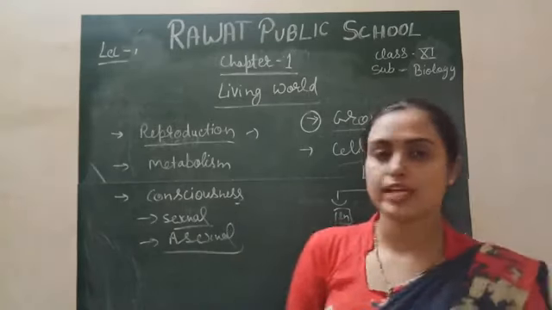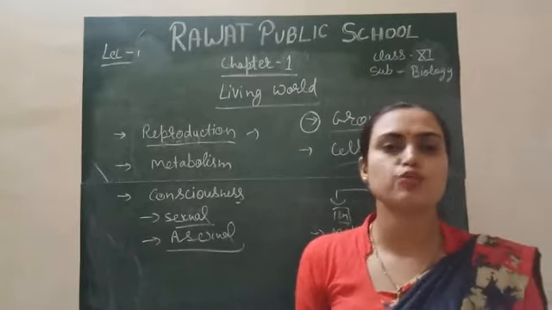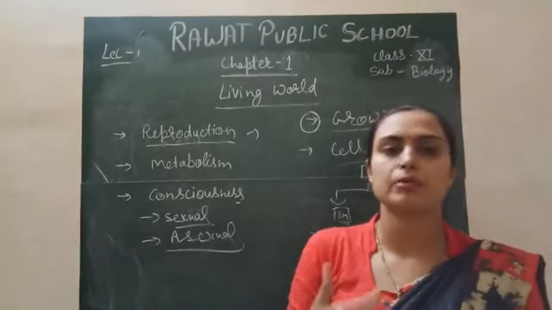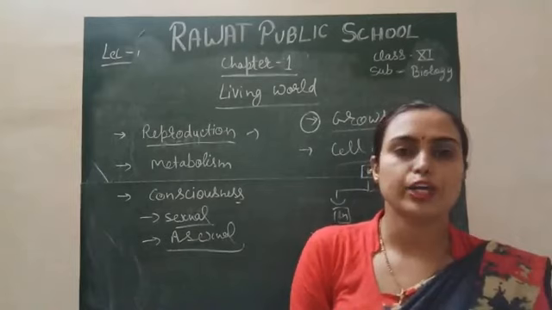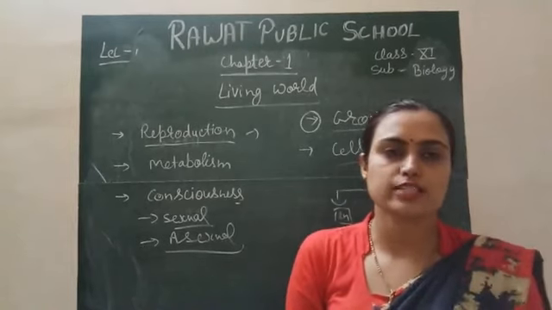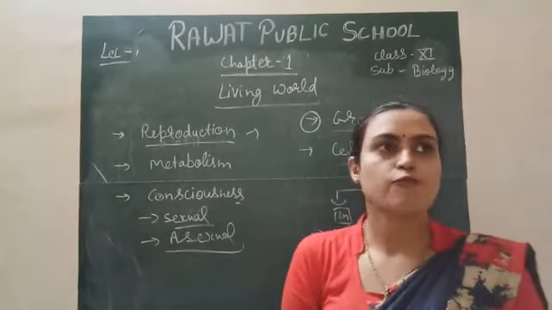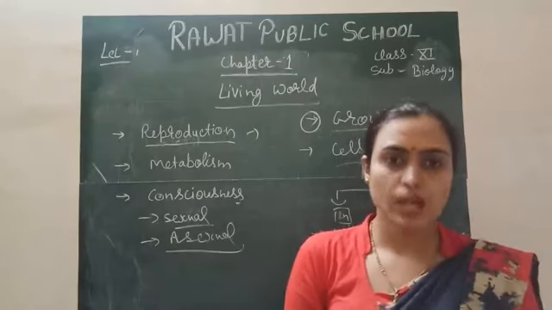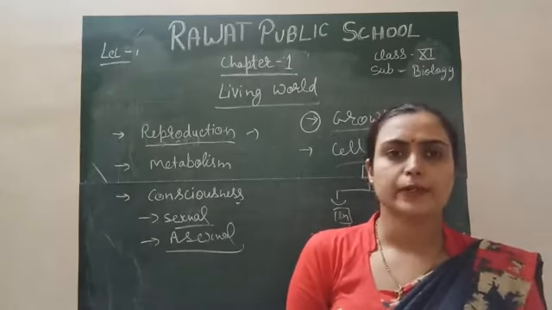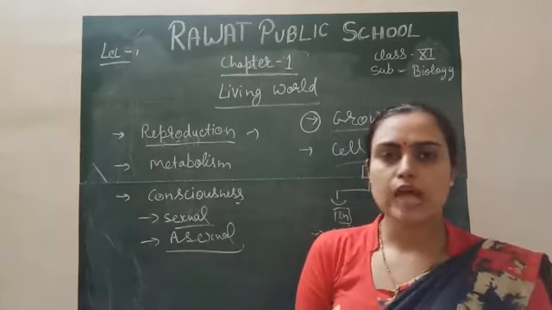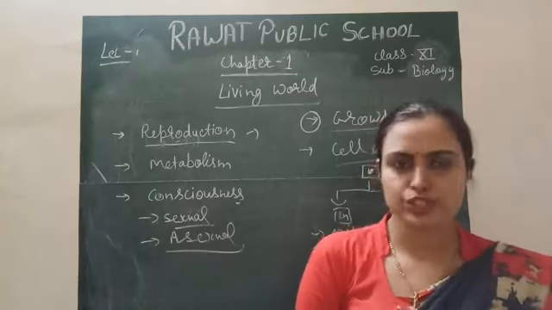But in asexual reproduction, because it is uniparental, only one parent has the capability to divide into daughter cells, or you can say it has the capability of division. For example, binary fission, multiple fission, and fragmentation. All these are examples of asexual reproduction.